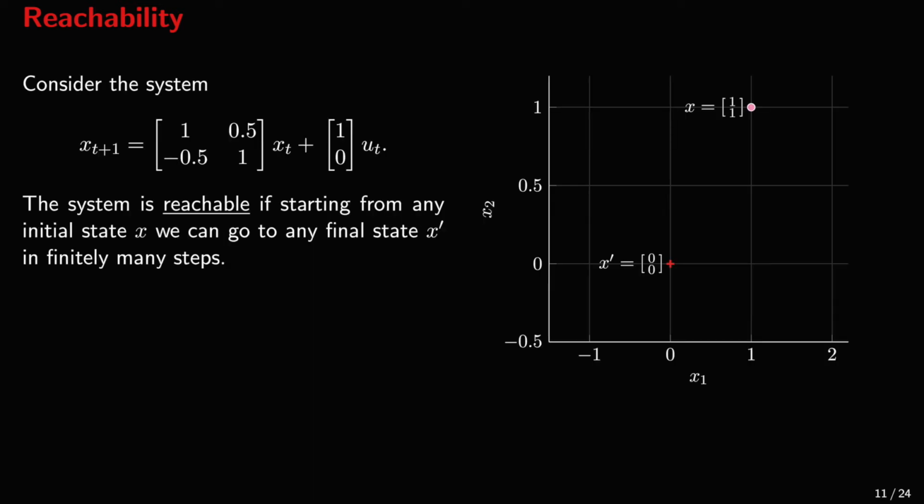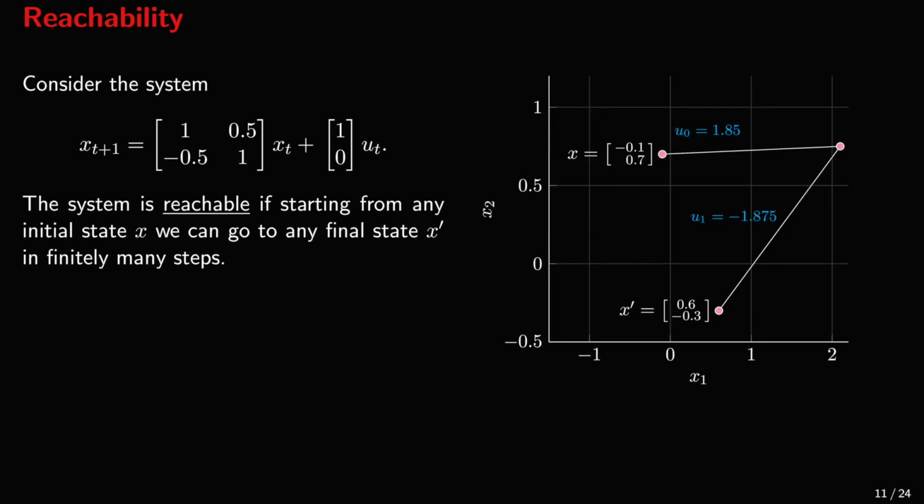Here is an example. Consider this system with two states and one input. This system, I'm telling you, is reachable. Indeed, if we take two points, such as x equals (1, 1) and x prime, which is (0, 0), we can apply these two control actions, and starting from x, we can reach x prime. What about these two points? Again, by applying these control actions, we can reach x prime from x in 2 steps.